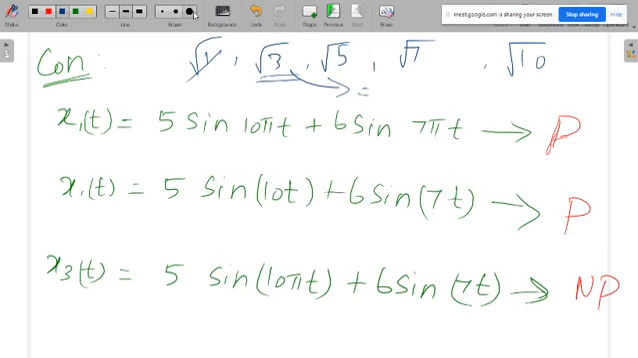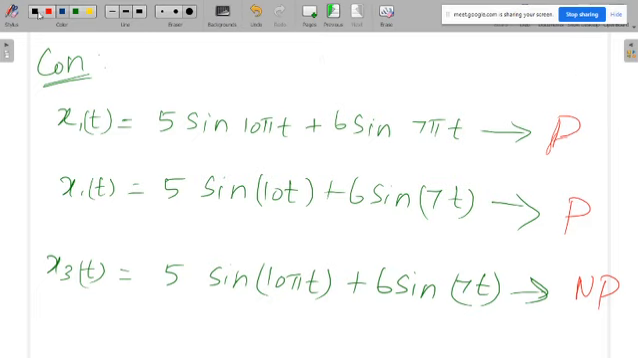So when you come tomorrow, try to find the nature of the numbers from root 1 to root 10. Which one is rational and which one is irrational? Okay, so with this we will stop.